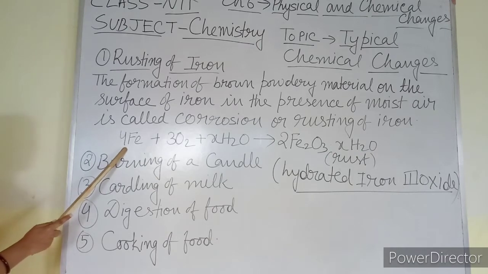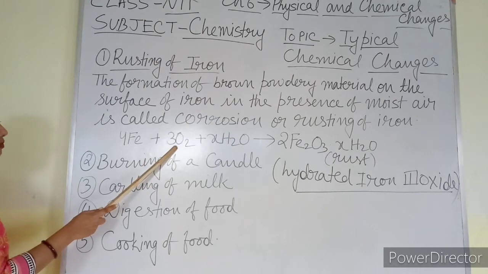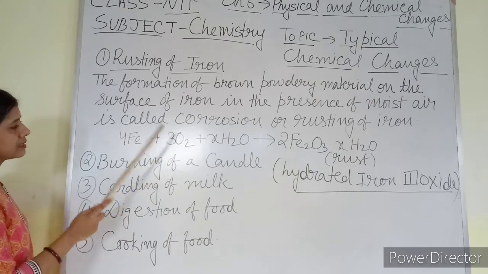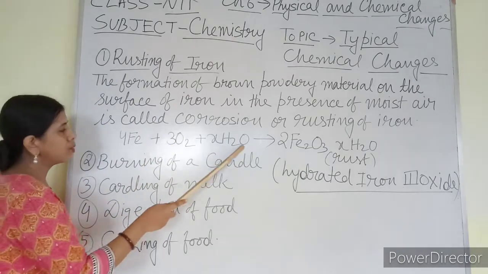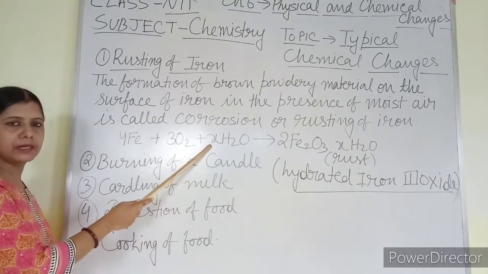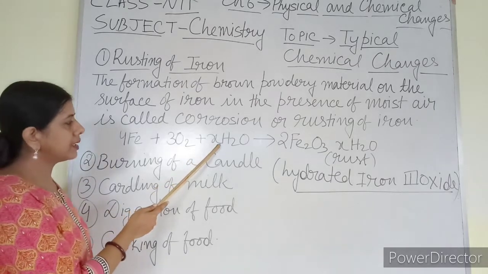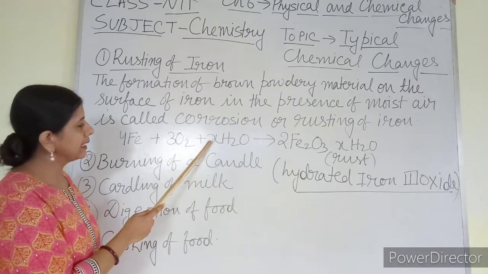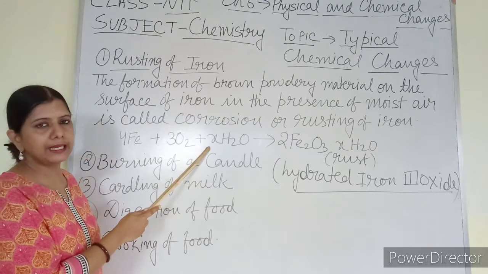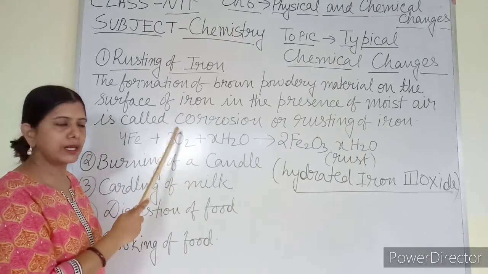4 molecules of iron react with 3 molecules of oxygen. O is the symbol of oxygen, and O2 means 2 atoms of oxygen combined together. These react with water. X means it can be any number. It depends upon the presence of moisture in a particular place. If the amount of humidity is more, then X will be more. If the amount of humidity is less, then X will be less. So it is not a particular number. It can be 1, 2, 3, 4, anything.